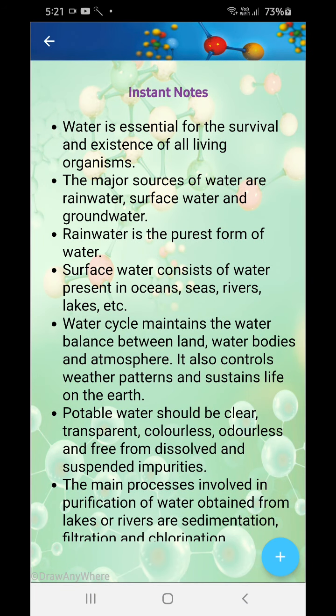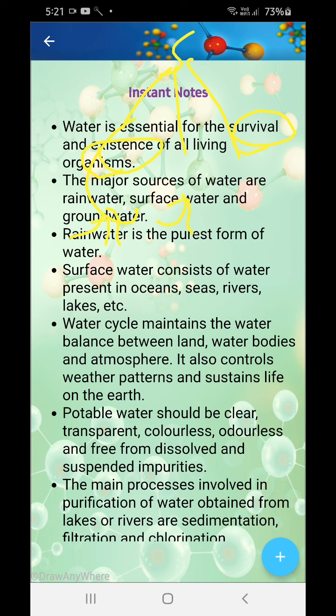Now, water is essential for the survival and existence of all living organisms, right? It's required for survival and existence. We all drink water. Plants also take water, and animals also drink water. Major sources of water are divided into three categories. Okay, one is rainwater, another is surface water, and the third is groundwater.